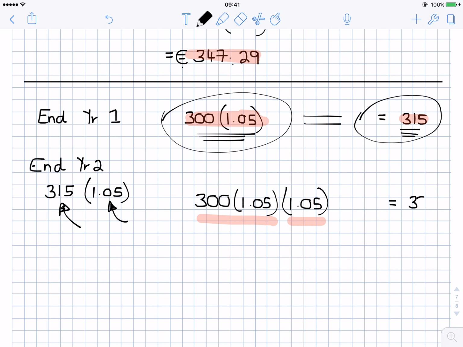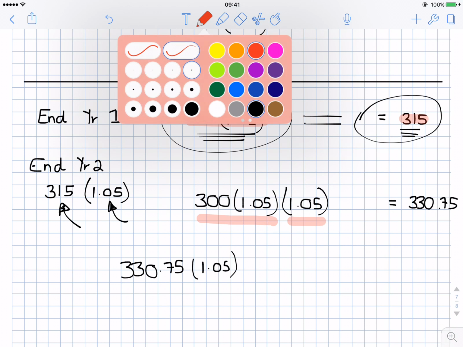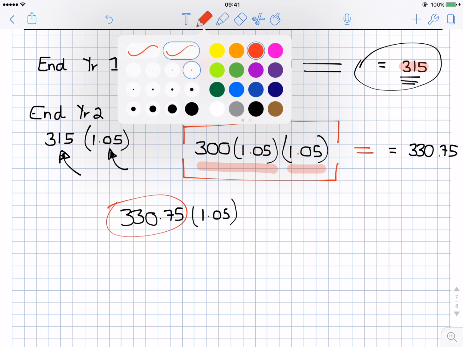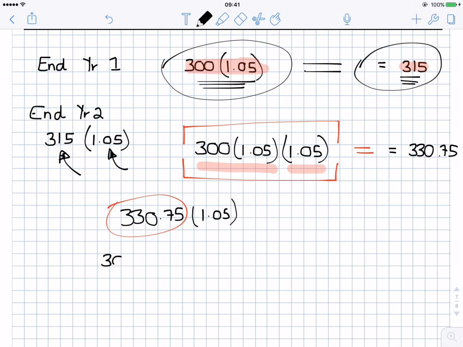And then for year 3, I'd have to multiply 330.75 by 1.05 again. But why multiply 330.75 when this entire thing here is 330.75? So instead of 330.75 here, I could write 300 by 1.05 by 1.05, and then don't forget this new 1.05.